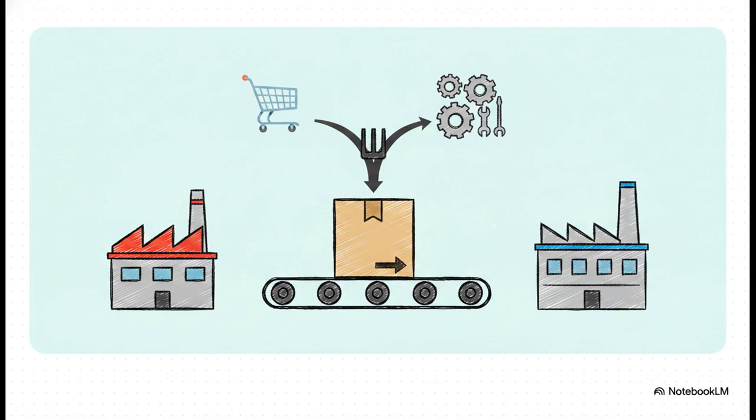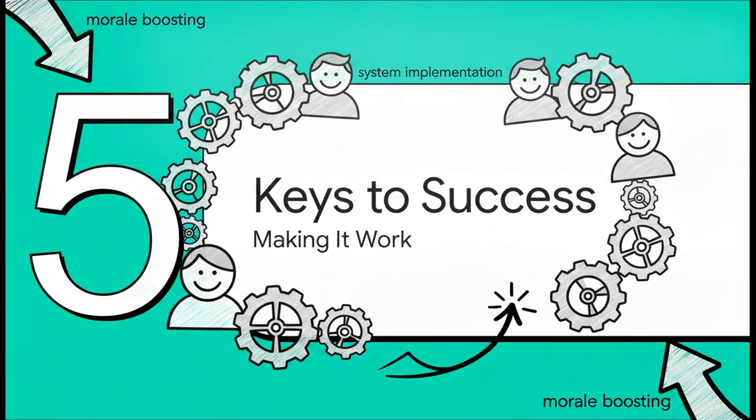When large divisions in the same organization trade goods internally, they use transfer pricing to maintain their profit independence and keep performance measurement fair. They might use market-based transfer pricing, which matches external competitive prices, or cost-based transfer pricing, which uses internal manufacturing costs. Picking the right one ensures no division is unfairly subsidizing another, keeping the whole accountability system perfectly balanced. And finally, Section 5, Keys to Making It Work.